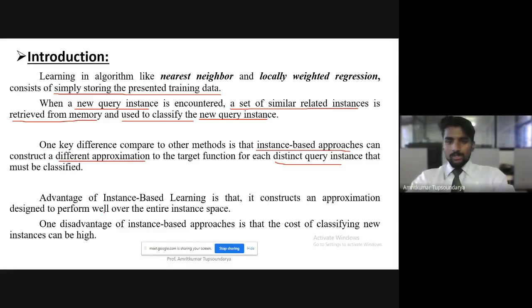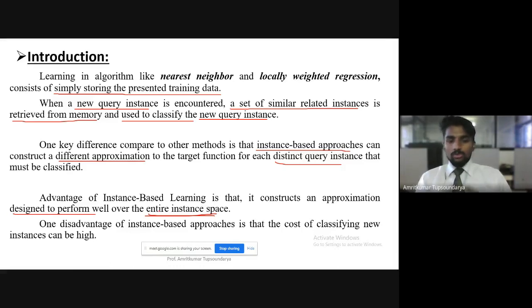Because it constructs an approximation which is designed to perform well over the entire instance space, not specific to any particular instance. It is designed to perform well on the entire instance space. So that is the advantage we get for instance-based learning. Now it has disadvantages also, right?